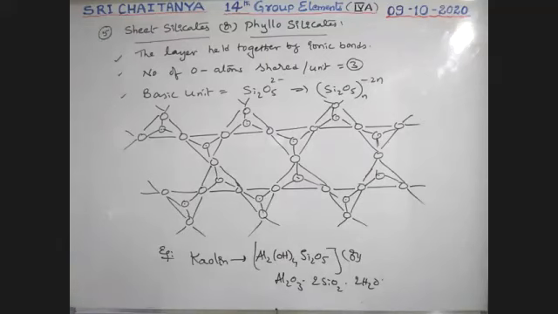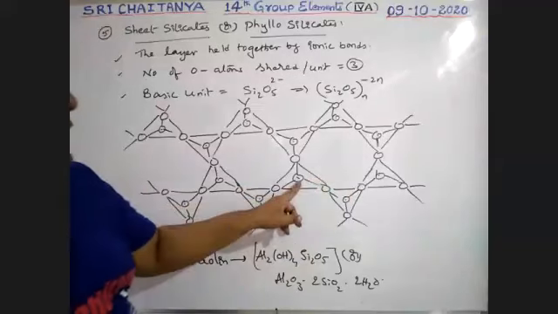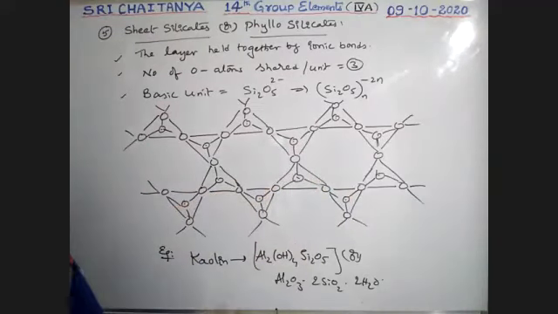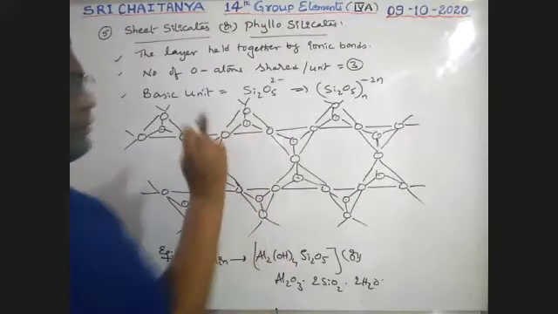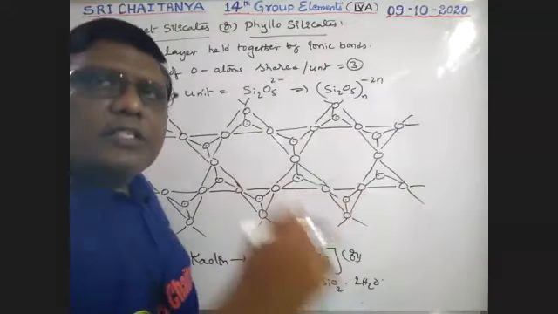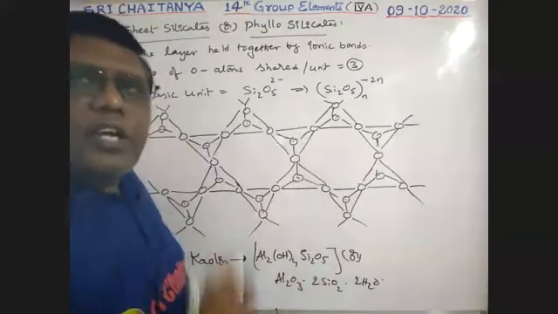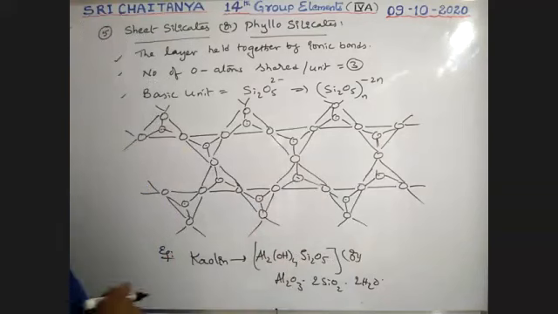This is about sheet silicates, and it is similar to two-dimensional silicates, which is also called pillow silicates. Every oxygen except this middle one, everywhere remaining all three oxygens are in sharing. Three corners are shared. Three oxygens are in sharing. Okay. Last one, that is three-dimension silicates.